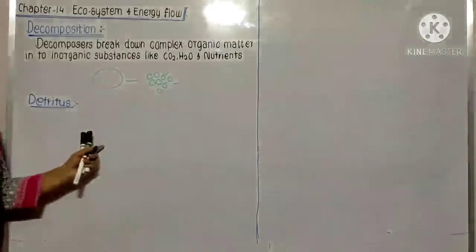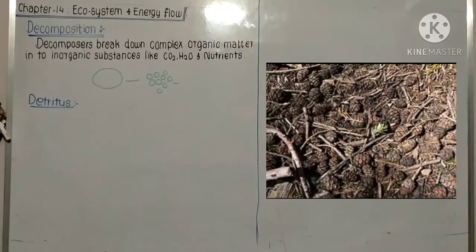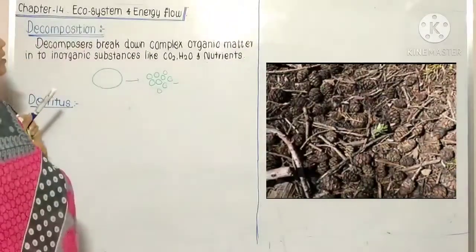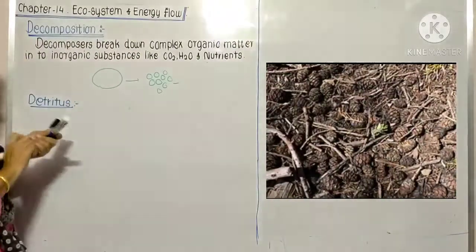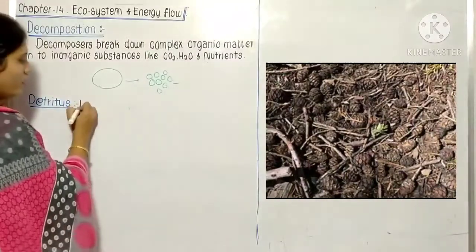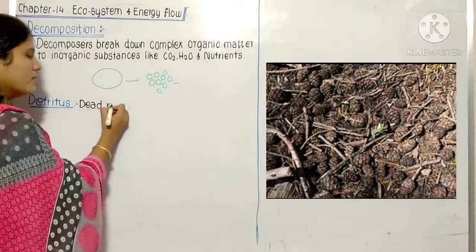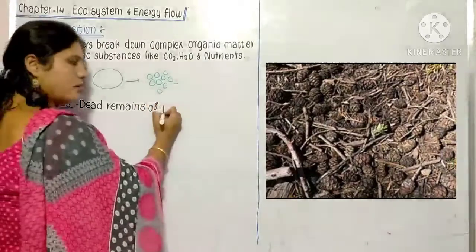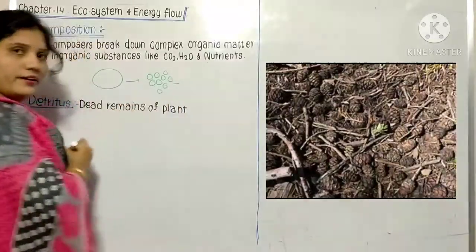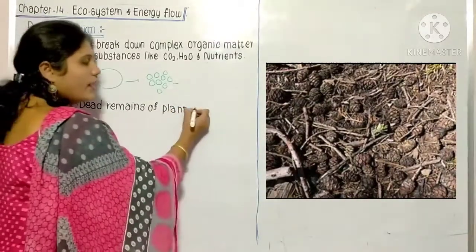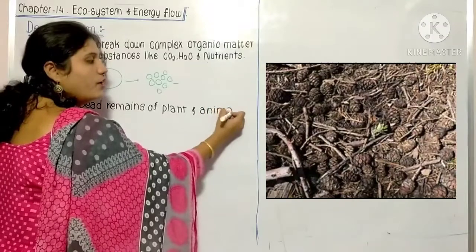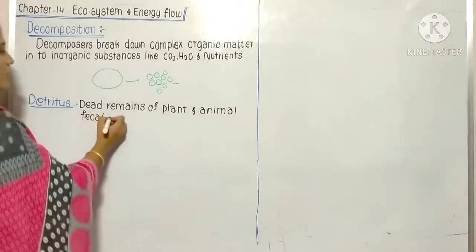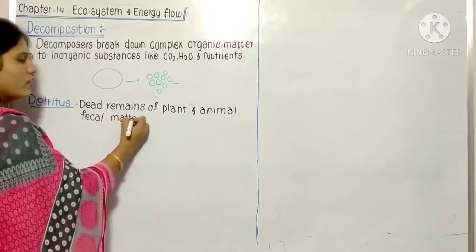Okay, so what does detritus mean? Detritus is the remaining part, the dead remains. I'll explain. Detritus means the dead remains of plants and animals. It constitutes the dead remains of plants and animals, as well as fecal matter. Fecal matter is also included and constitutes the detritus.